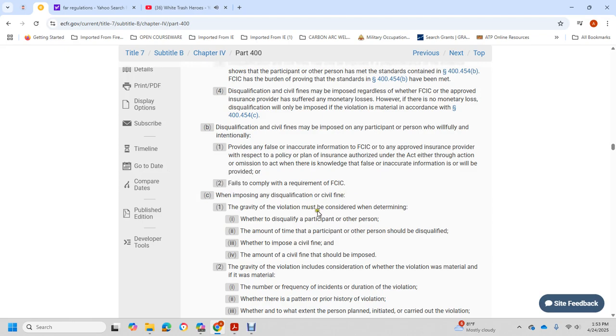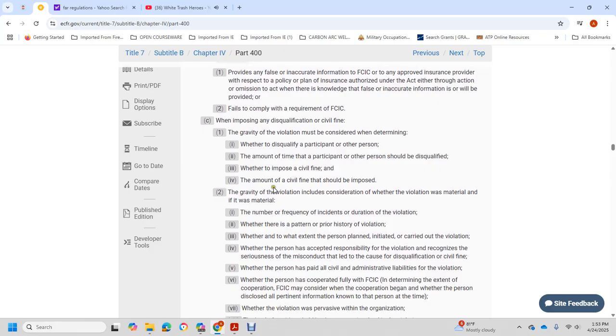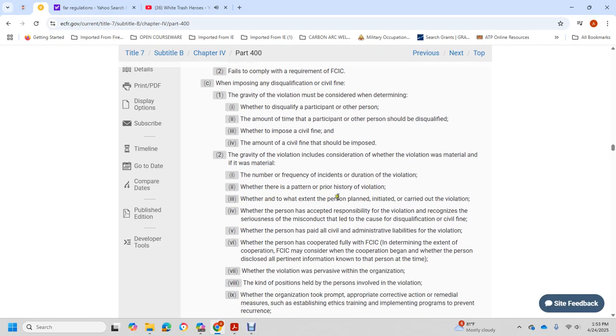In imposing disqualification or civil penalty, the gravity of the violation may be considered to determine whether the participant or other person is disqualified, for what time period, and whether a civil fine is imposed. The amount of the civil fine should be based on the gravity of the violation: whether the violation was material, the number, frequency, incidence and duration of violations, whether there is a pattern or prior history of violations, and whether it was extended.